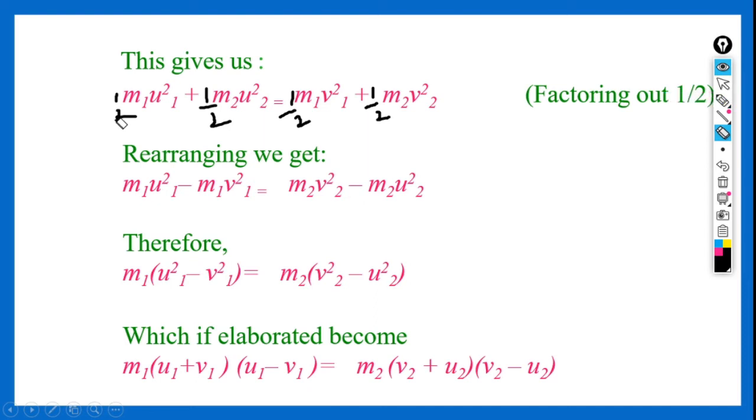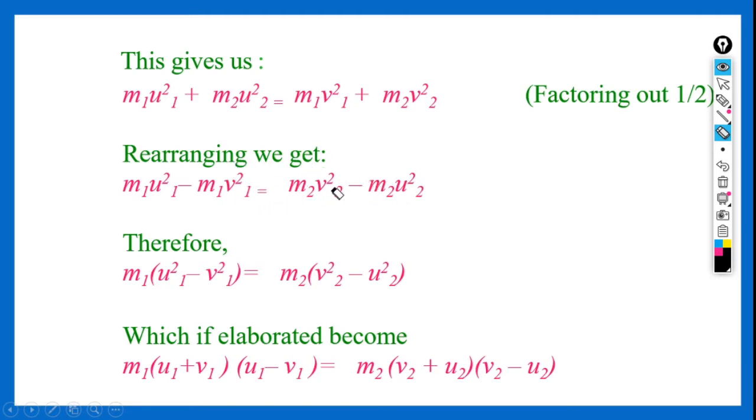So we get this equation, that is m1 u1 square plus m2 u2 square is equal to m1 v1 square plus m2 v2 square. After rearranging these terms, all the terms with mass m1 are taken to one side and all the terms with mass m2 are taken to the other side.